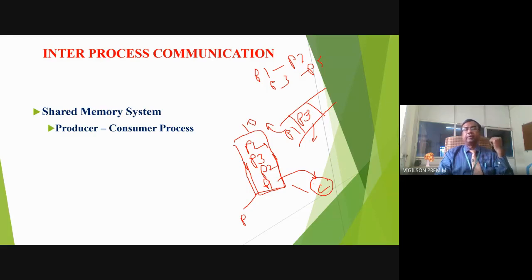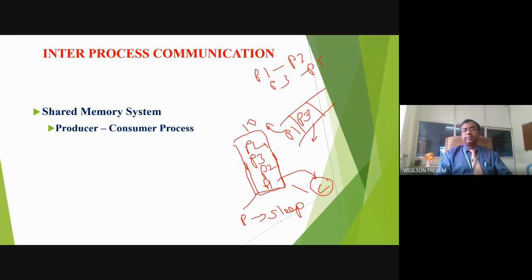Once the queue is full, what will happen? The producer will go into sleep state. Why is the producer going to sleep state? Because he cannot produce any job as the queue is full. Why is the queue full? The CPU is still executing the first process only. It is not yet completed.